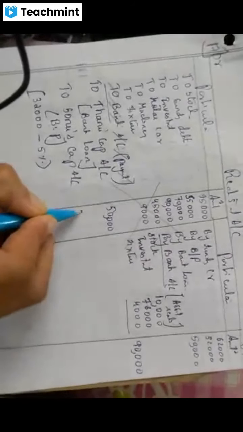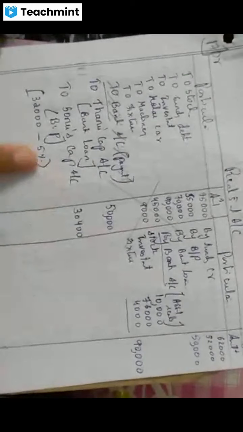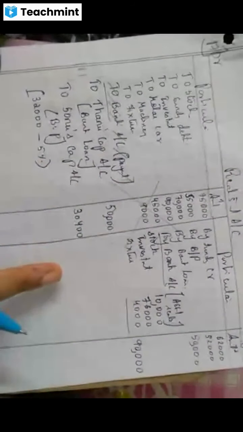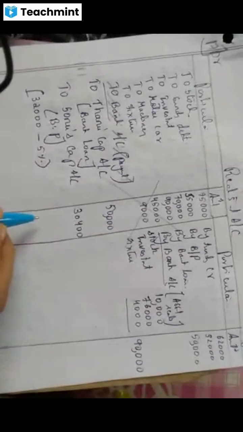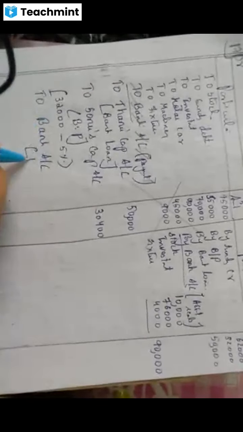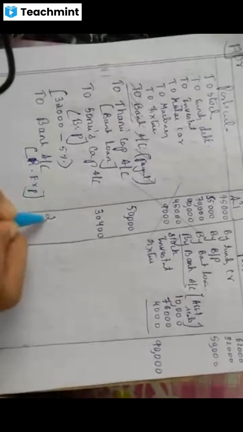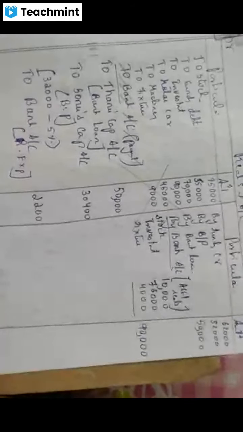See the question. Minus 5% discount is done. So it will come how much? 30,400 if I am not wrong. Correct? Just tell me the amount is correct. In the question it is given, Sonu has paid the bills payable with a discount of 5%. That's why. Okay? Yes. Then there is realization expenses. That will be paid to bank account. The realization expenses amount is 2,200. Correct? Okay.